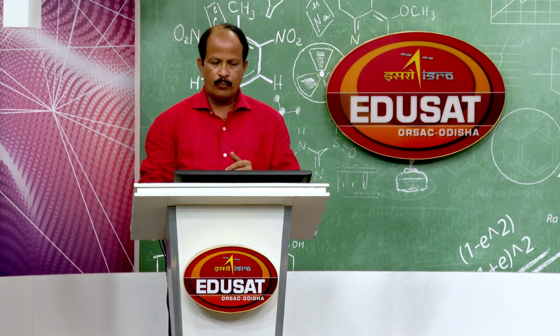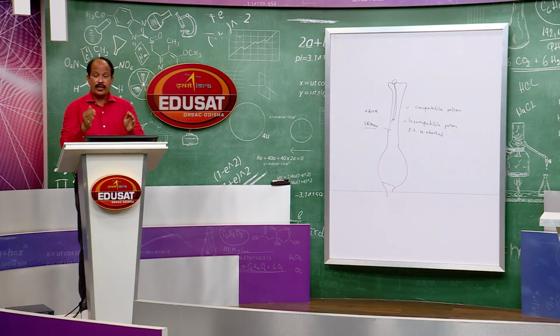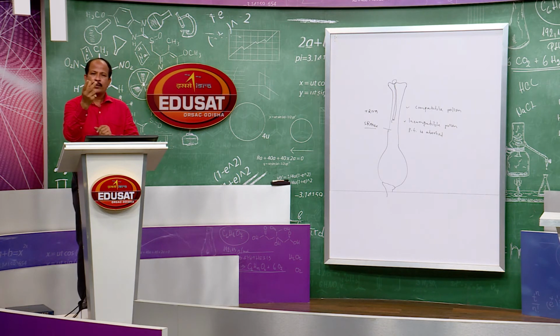Now, embryogenesis is the formation of the embryo. The initial structure is the proembryo, then it gives rise to a globular structure, then a heart shaped structure, and finally, a mature embryo results, forming two cotyledons.